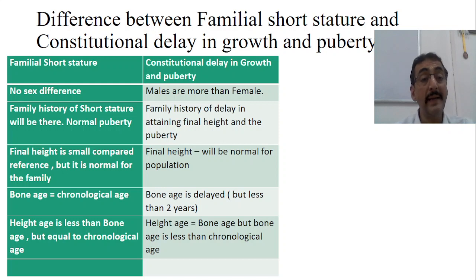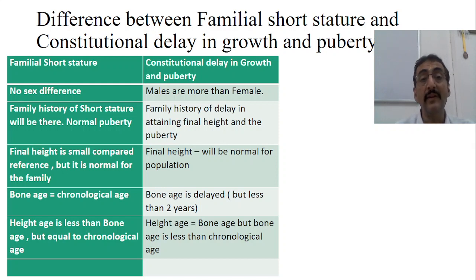Now, height age is less than the bone age. This is another important thing. In familial short stature, height age is less than the bone age. Height age means how much height you are gaining every year. So height age is less than the bone age, but equal to the chronological age.